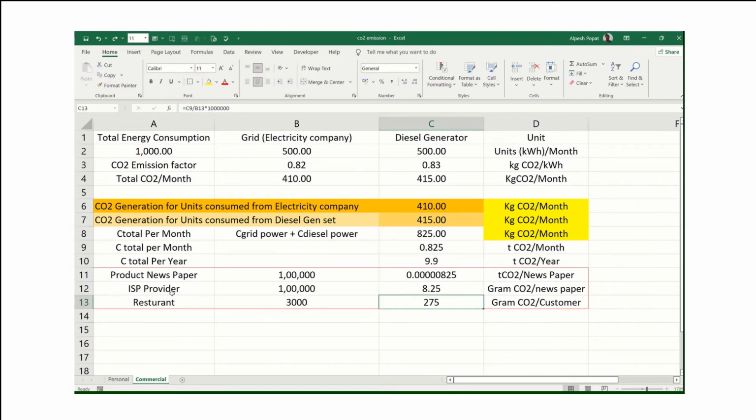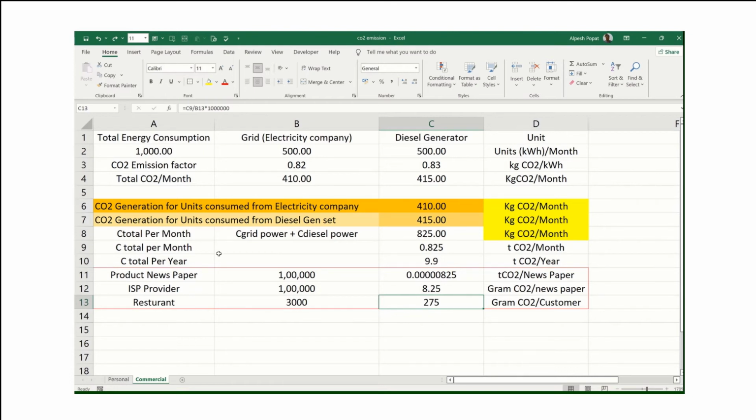In future you will see that every restaurant, company, college, hostel, government body and corporate house will publish their CO2 numbers in the form of per customer or per month, and that's how people will come to know.